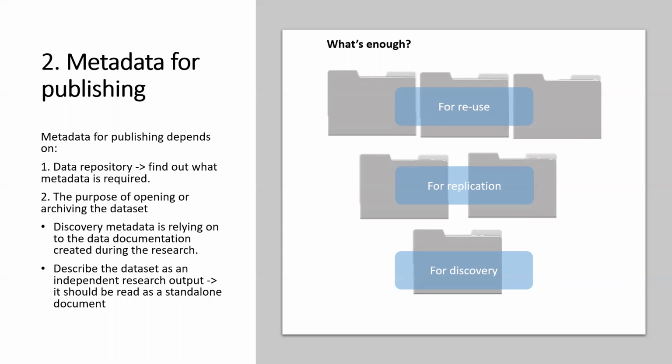But if you want your dataset to, for example, replicate your study, then you start to need much more metadata included, much more data documentation. So you need to have, for example, what kind of software you've been using, the code, anything which might make it possible for other people to reproduce the results.